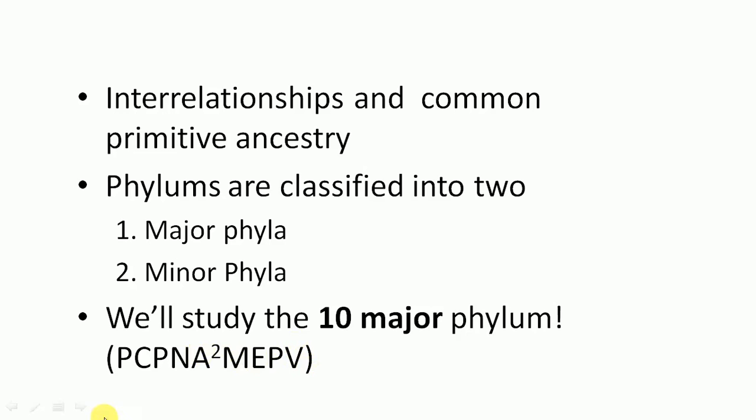But in this year we learn up to Protozoa, Porifera, Coelenterata and Platyhelminthes. Up to these 3-4 groups we learn in this semester. Here we go into the detail of the 10 major groups in the higher phyla and the lower phyla.